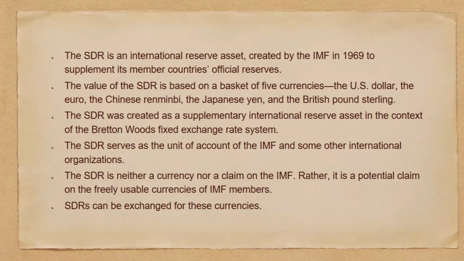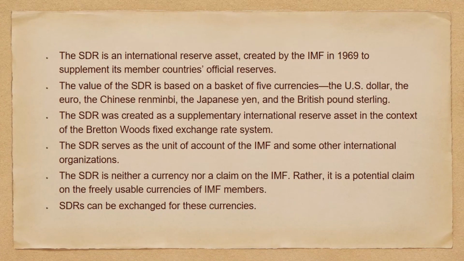So let's see what SDR is. The special drawing rights is an international reserve asset created by the IMF in 1969 to supplement its member countries' official reserves. The value of the SDR is based on a basket of 5 currencies. They are the US dollar, the euro, the Chinese renminbi, the Japanese yen and the British pound sterling. The special drawing rights was created as a supplementary international reserve asset in the context of Bretton Woods fixed exchange rate system. SDR serves as the unit of account of the IMF and some other international organizations.